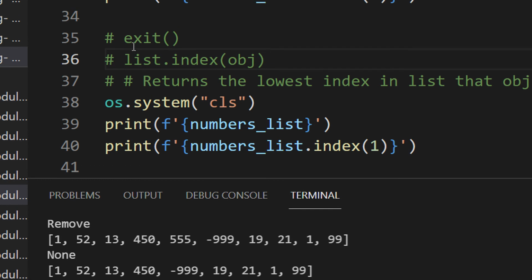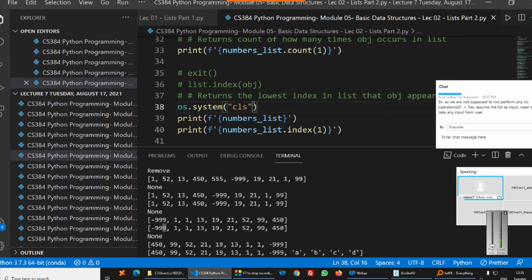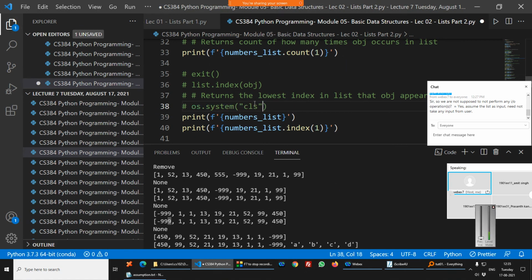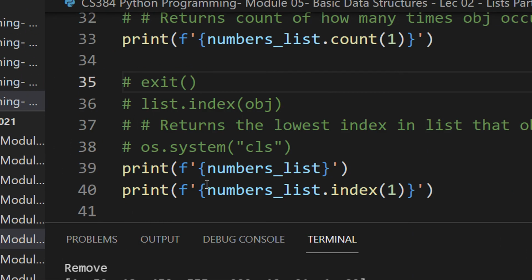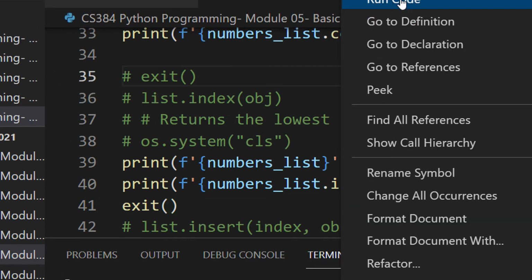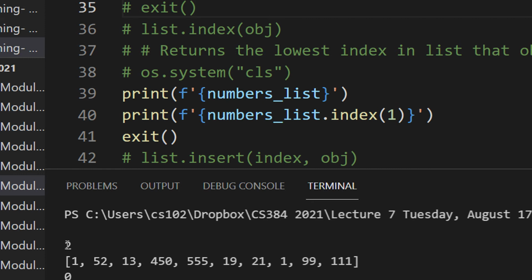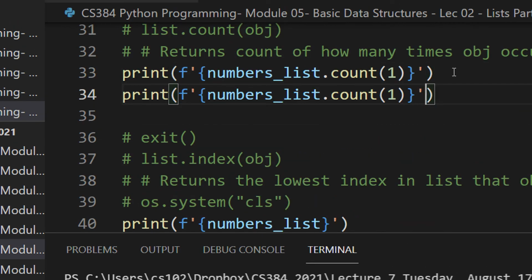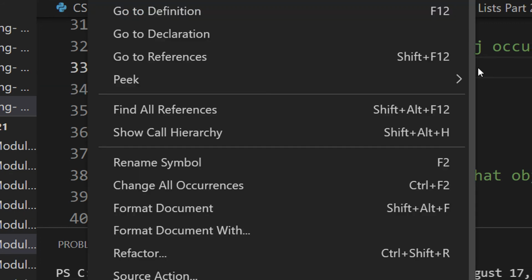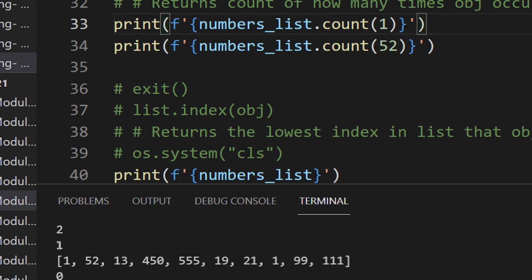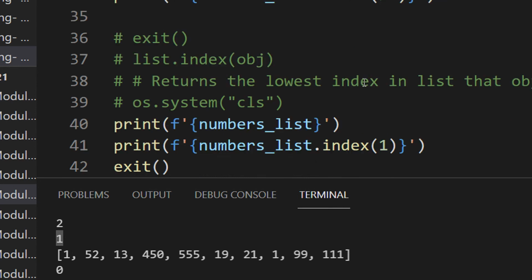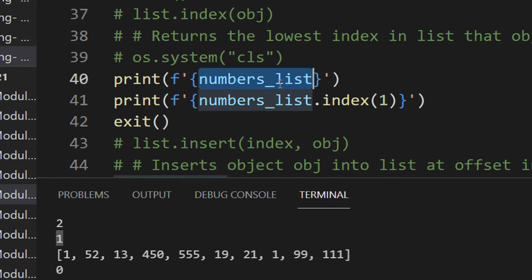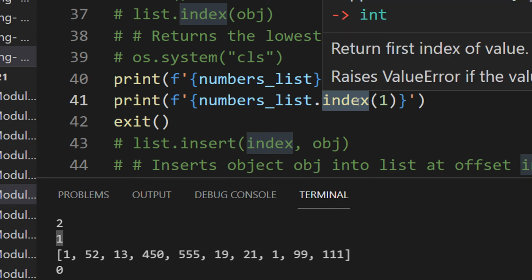Okay, probably some OS system clear has been introduced. So you can see the output is 2 here. So now if, for example, I keep it for 52, 52 is appearing only once, so it will come as only once, right? 52 is coming once, so it comes as 1 only, right? Again, I'm printing the whole numbers list, and then I'm printing the index of,